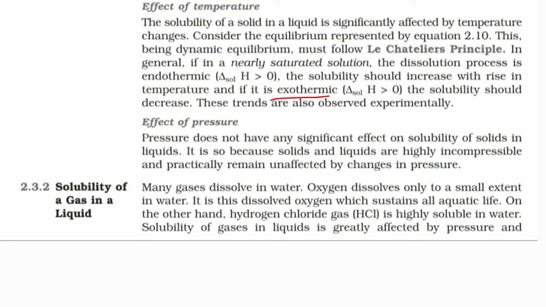If the dissolution process is exothermic, that means this process is going to emit heat. That means del H is less than 0. It is going to emit heat, so the surrounding temperature is going to increase. Understand? If you touch the beaker in which this dissolution process occurs, the temperature of the beaker will increase if the process is exothermic. So in such cases, if you increase the temperature more, then what is going to happen?